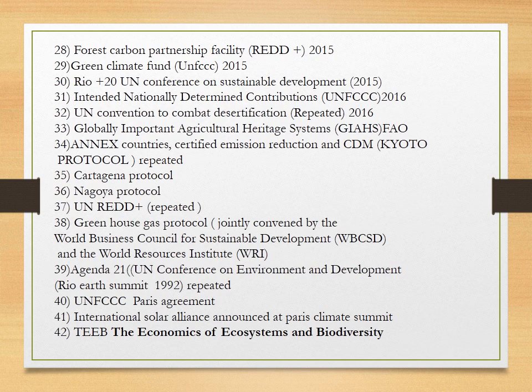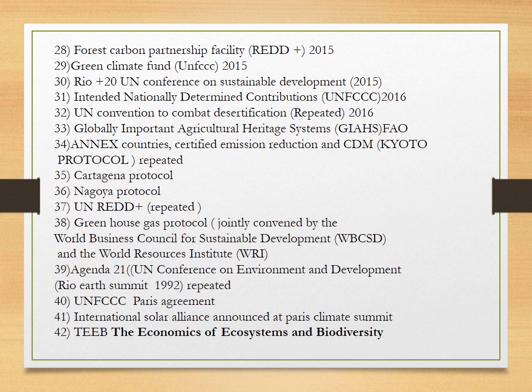35, Cartagena Protocol. 36, Nagoya Protocol. So even if they come into options, we must know these things so that we can eliminate the wrong answer. 37, UN REDD Plus, repeated. 38, Greenhouse Gas Protocol. Now we know that it is a program of the World Business Council for Sustainable Development and World Resources Institute. We are supposed to look into other programs of these organizations.